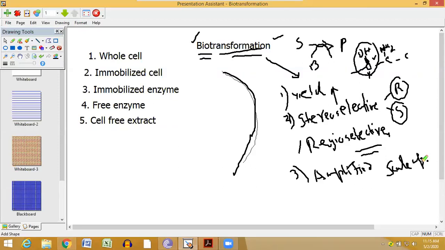That means if today you have 2-liter media, the culture will be like that. If tomorrow you have 200-liter culture media, the microbial growth will happen in the 200-liter culture. So it can be amplified to any extent. This is actually related to microbial growth kinetics.